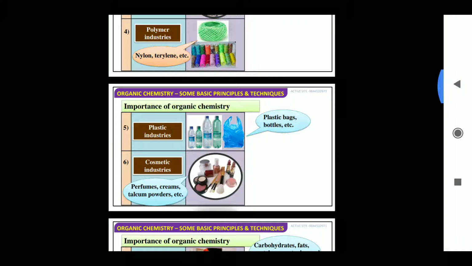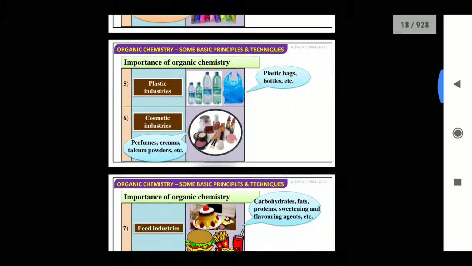Now let's move on to some more utility of organic compounds: plastic bottles in the plastic industry, that is also polyvinyl chloride, which is also a part of organic chemistry. Now moving on to the next one, that is perfumes, creams, talcum powders, cosmetic industries. In all these, the utensils and items which we use day to day are basically made up of organic compounds through synthesis. Okay,